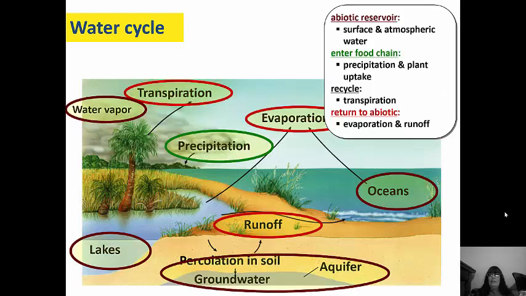The important stuff that you need to know is that the abiotic reservoir is surface and atmospheric water. They enter the food chain through precipitation, and when the plants use the water to do their thing, they're recycled through transpiration, and they return to the abiotic through evaporation and runoff. So make sure you know that stuff.